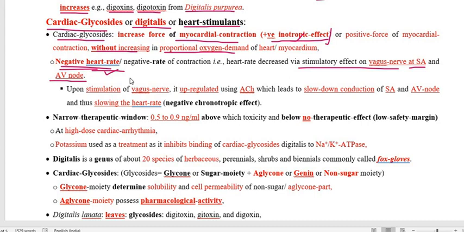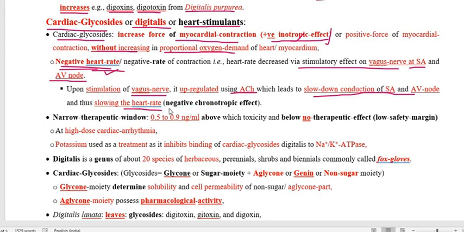Because of the increase in the volume of blood, it will fulfill the requirement of blood to all the body tissues. As we already mentioned, vagus nerve stimulation by the cardiac glycoside decreases the heart rate, and this is through release of the neurotransmitter acetylcholine, which will slow down the conduction of the AV and SA node, and which leads to a decrease in heart rate.